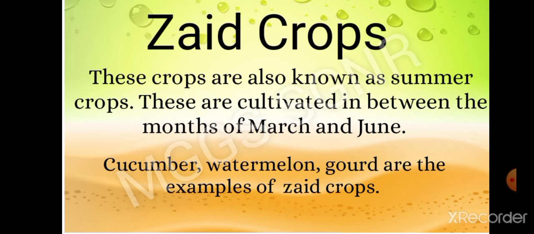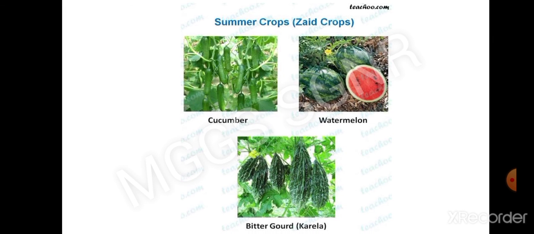And in between, from March to June, are the summer crops, Zaid crops. Cucumber, watermelon, gourd, and green vegetables such as muskmelon and bitter gourd, karela, come under the category of Zaid crops. These crops are sown during the summer season, March to June, so they are also known as summer crops.